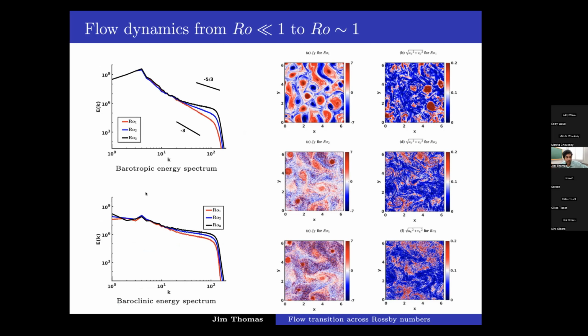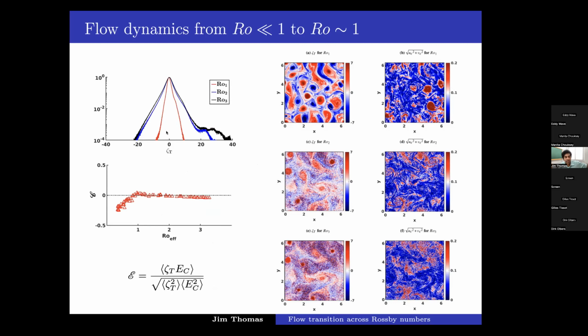Looking at the spectrum, you can actually notice the difference. The energy levels at the larger scales are much higher for the barotropic flow compared to the baroclinic flow. So the barotropic flow is significantly more energetic than the baroclinic flow. And yet, the surprise here is that this baroclinic flow has a very low energy level, and yet it can impact the barotropic flow significantly as we increase the Rossby number to order 1 values.